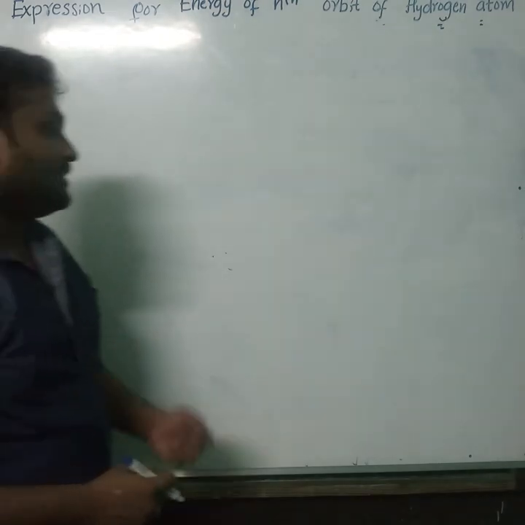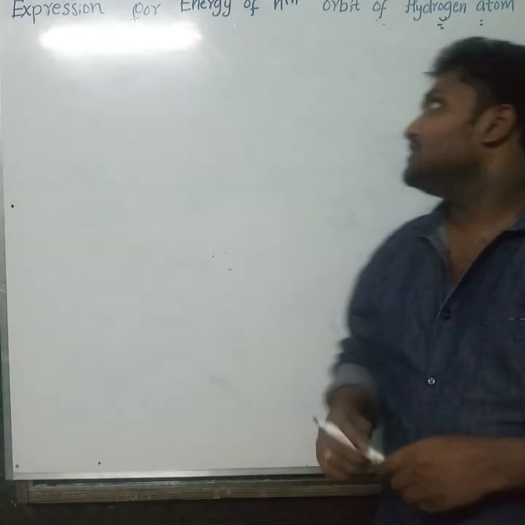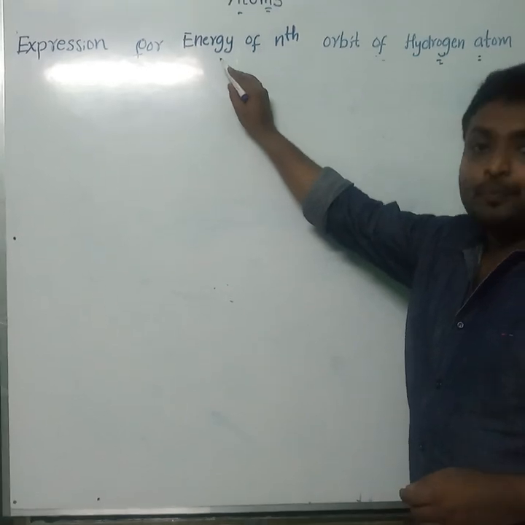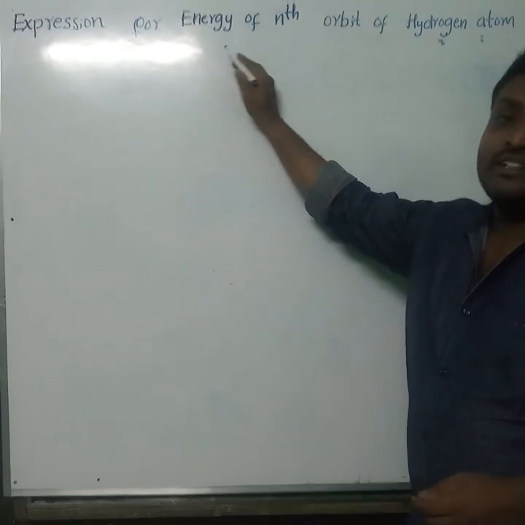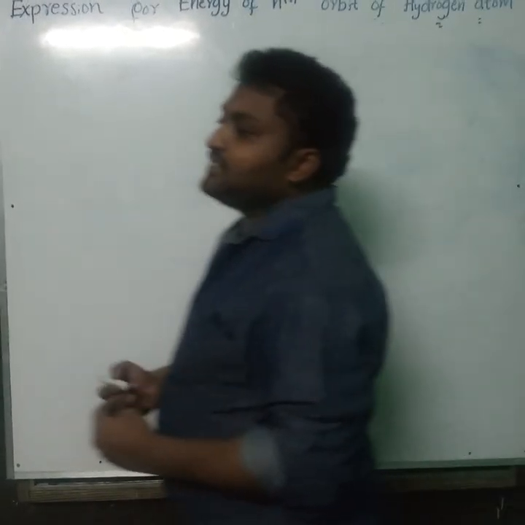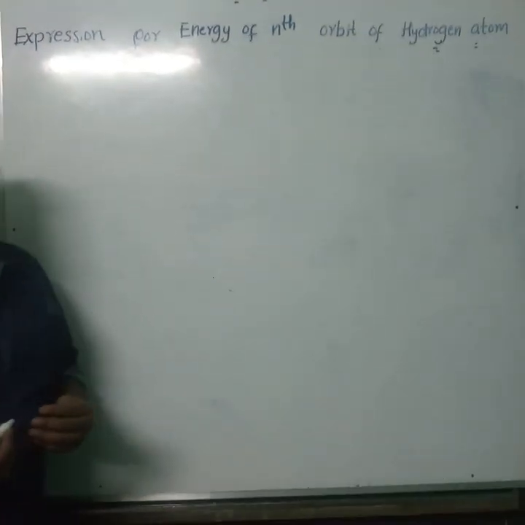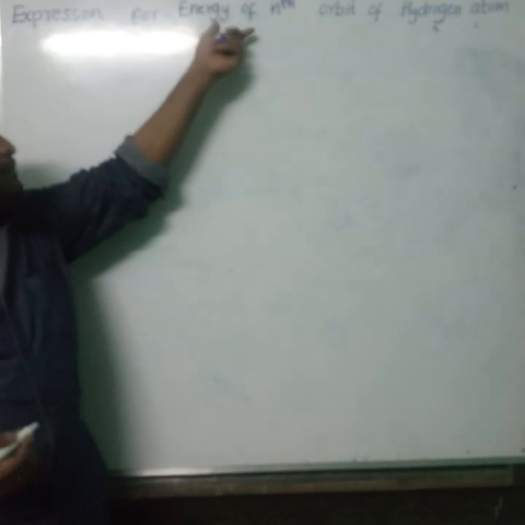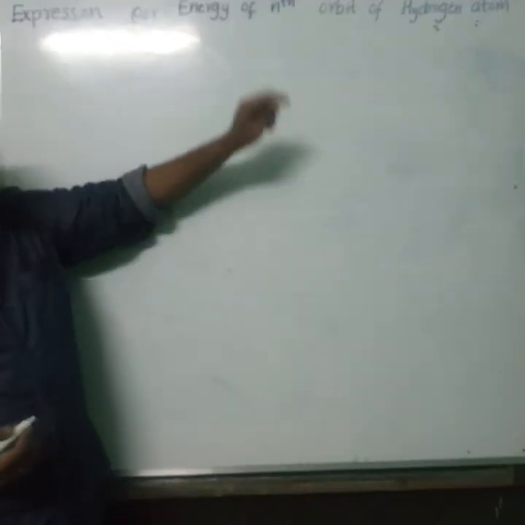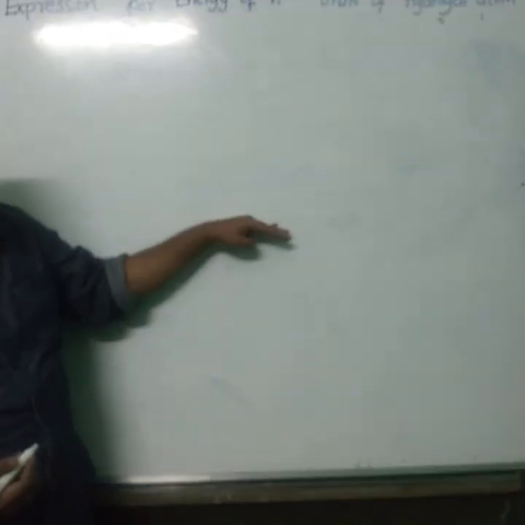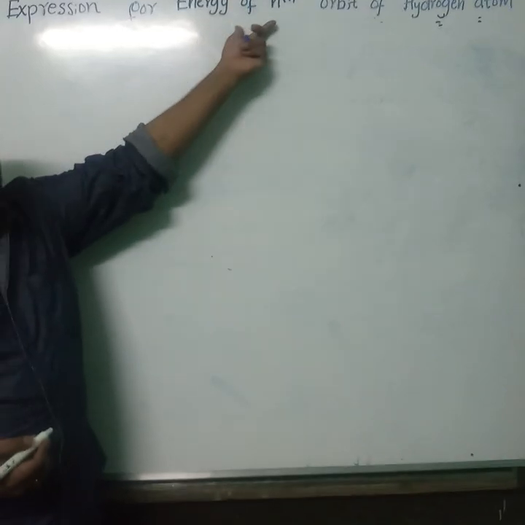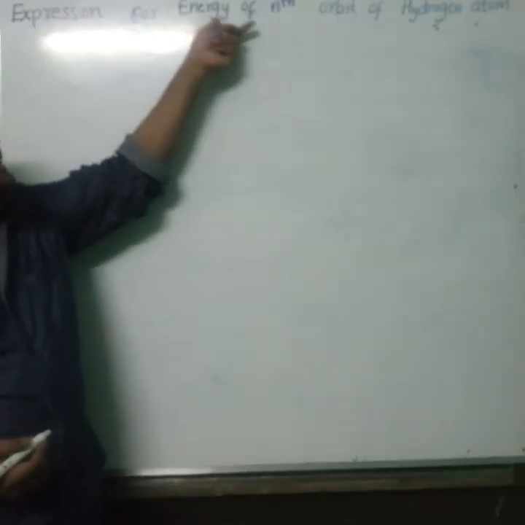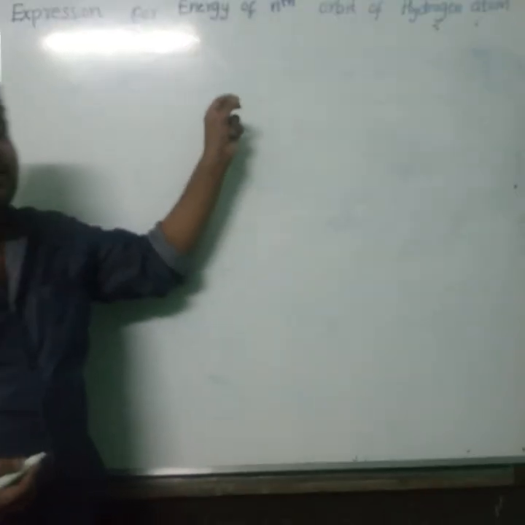So the last derivation of this chapter, because here we have to prove that Bohr has said that the energy is not continuous; it is in the form of discrete energy levels. So by using this expression, he proved mathematically that the energy is not distributed continuously or uniformly. The energy is distributed discretely. That has been completely explained by using Bohr's postulates.